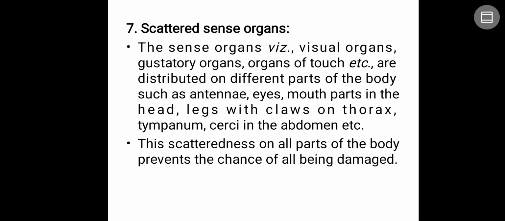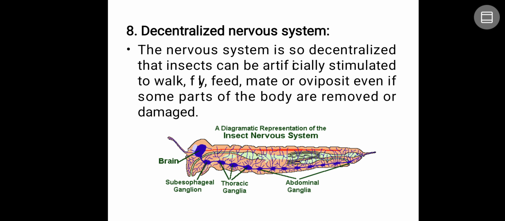The sense organs like visual organs, gustatory organs, organs of touch, etc. are distributed on different parts of the body of an insect, such as antennae, eyes, and mouthparts in the head, legs with claws on the thorax, and tympanum and cerci in the abdomen. This scatteredness on all parts of the body prevents the chance of all being damaged. So if they are in danger, they can sense it automatically. Sometimes, if anything happens behind our backs, we cannot sense it, but insects can.